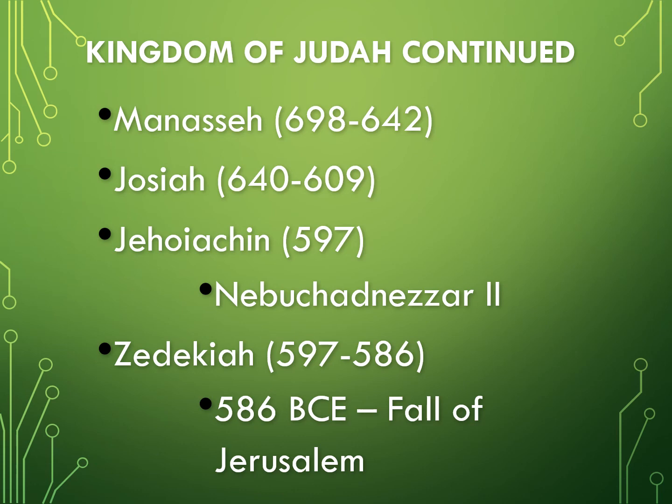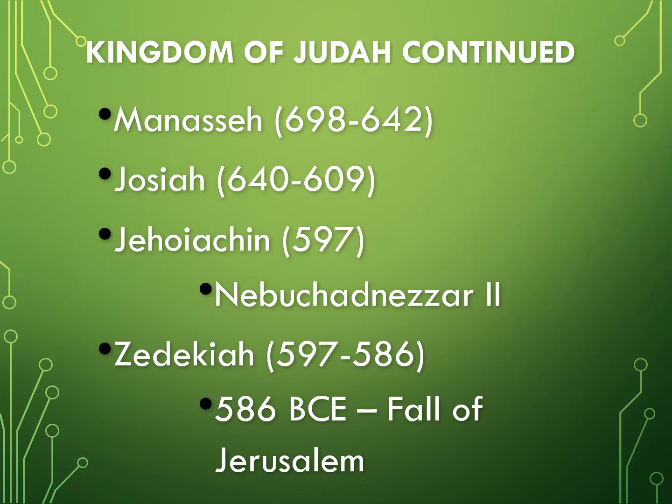Zedekiah is the last king of the southern kingdom of Judah. He was installed by Babylon under the rule of Nebuchadnezzar II and was paying tribute to Babylon. Similar to Hoshea in the northern kingdom of Israel, Zedekiah was paying tribute to the Babylonians, but decided that he wanted to make the southern kingdom of Judah independent again. Therefore he withdrew the tribute, which caused Nebuchadnezzar II to invade.